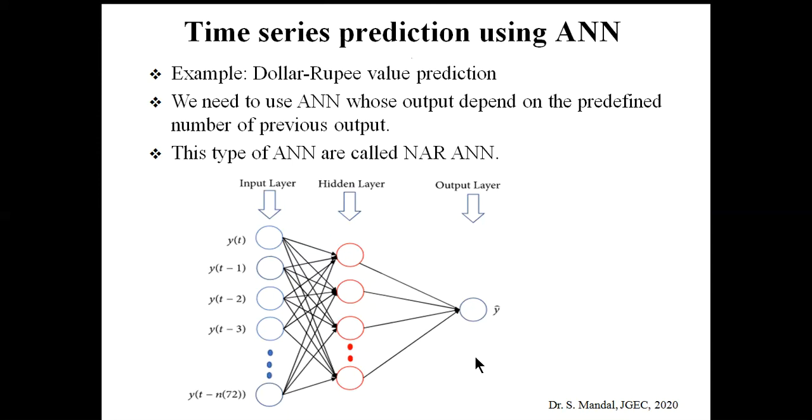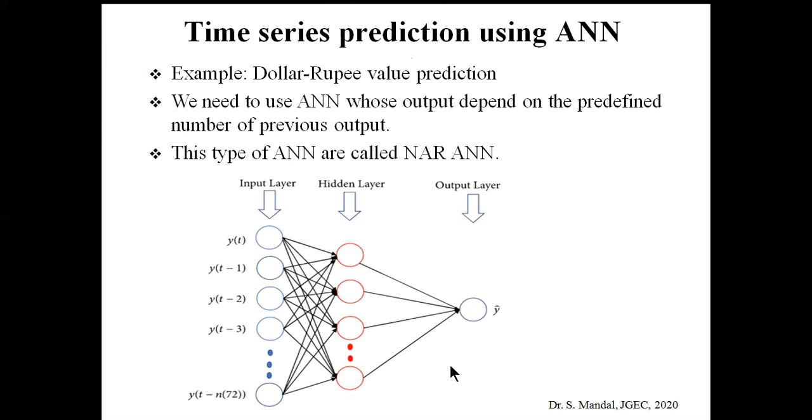So the earlier example was associated with classification. Okay, classification problem. That means we have a training data set that can be classified into different sections. But there is another kind of problem, called time series prediction, where the value of the variable changes along with time.